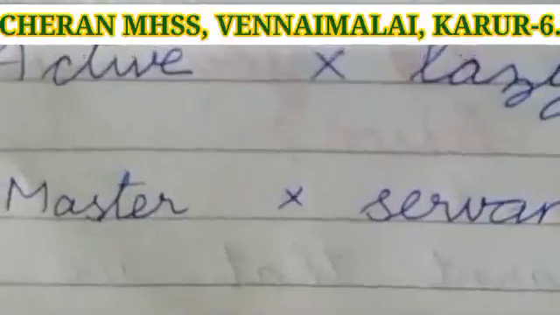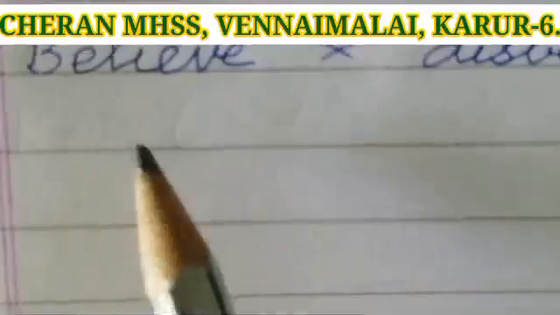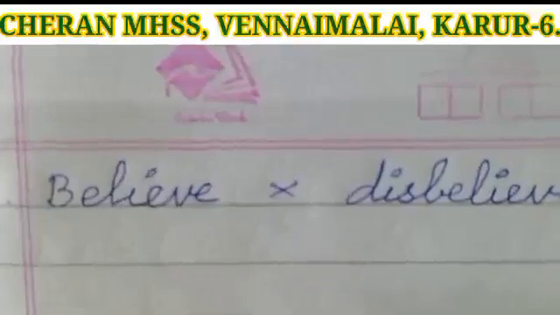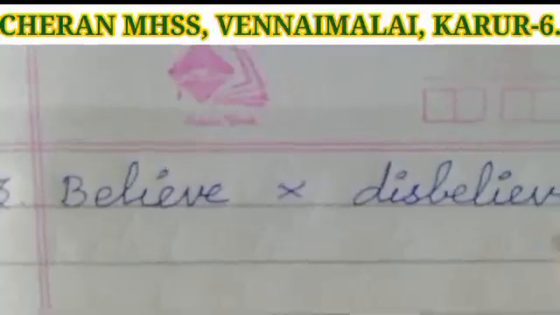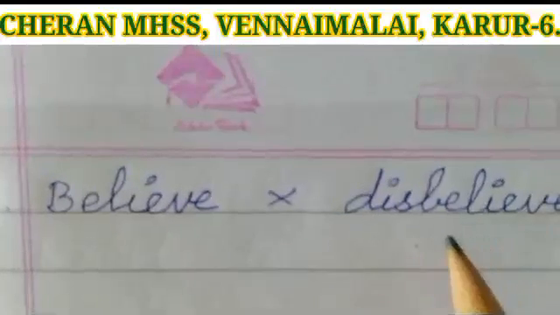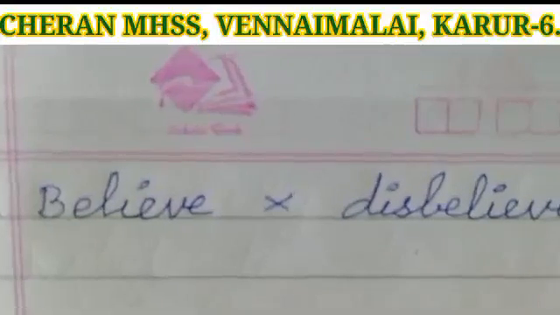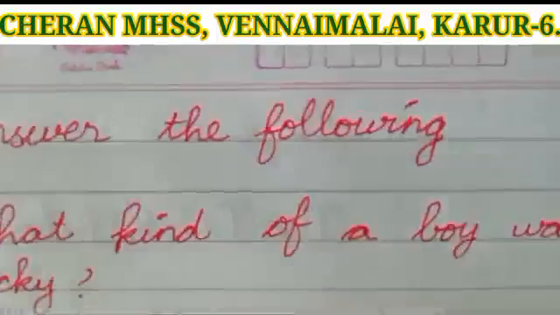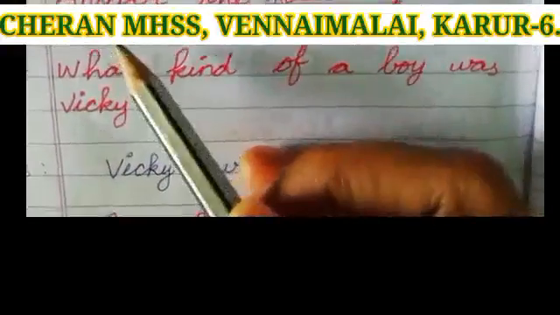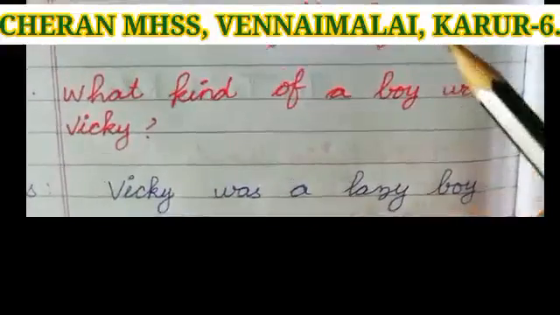S-E-R-V-A-N-T, servant. Third one, believe. Opposite for believe, disbelieve. D-I-S-B-E-L-I-E-V-E, disbelieve. Roman number 8. Answer the following.